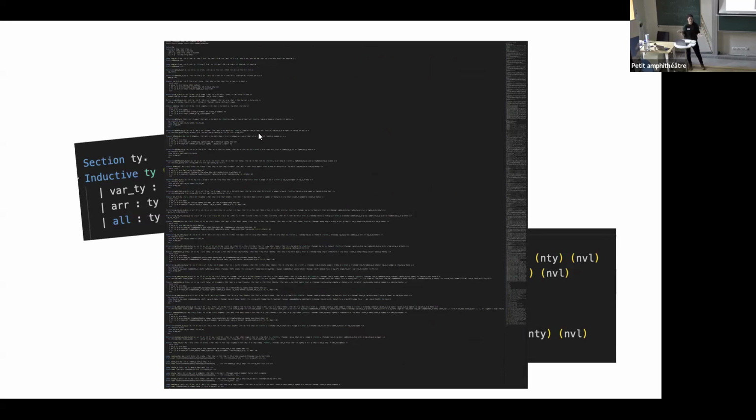And yes, we can prove this by hand. It's not impossible, but it's also boring. And actually, if you want to change your definition of the syntax, you wouldn't want to do this manually every time. Okay.